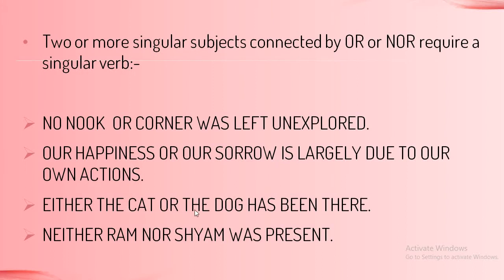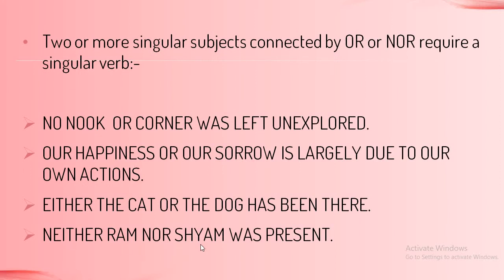Either the cat or the dog has been there. So out of the dog and the cat, any one would be there. So that is why either the cat or the dog has been there. Singular, has been there.